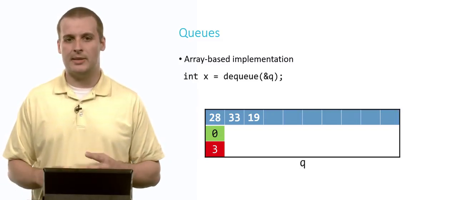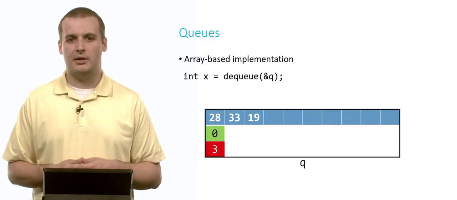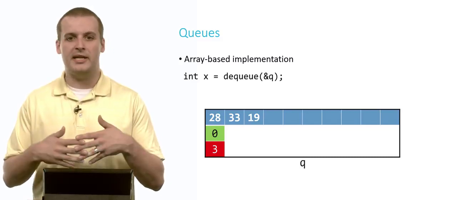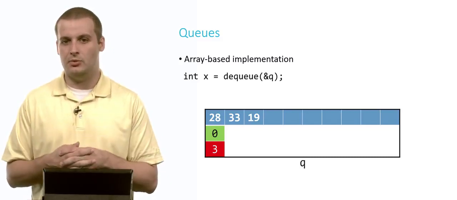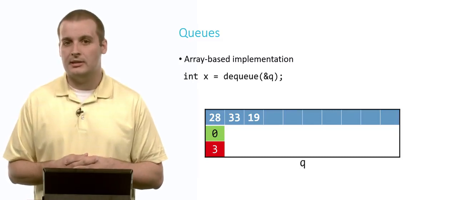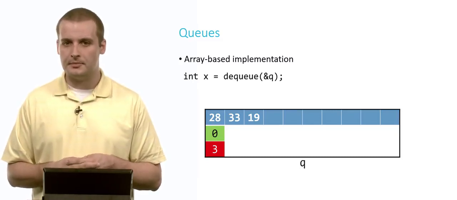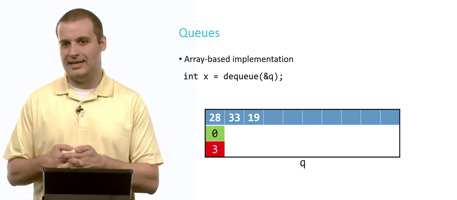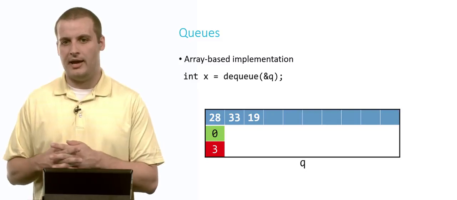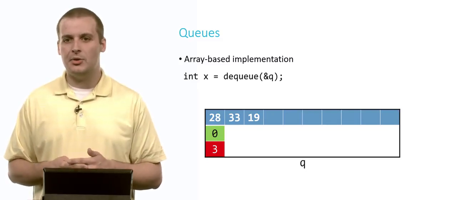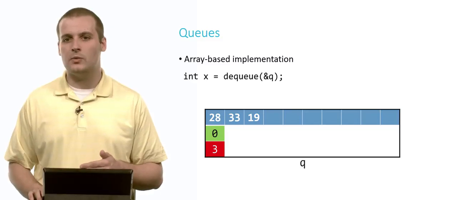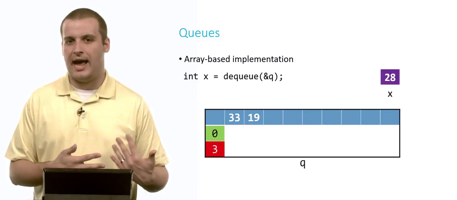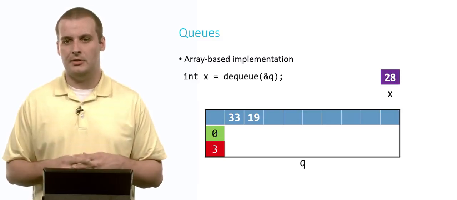All right, so now let's dequeue something. Let's remove an element from the queue. If we say int x equals dequeue ampersand q, again, that's a pointer to this queue data structure, what element is going to be dequeued? In this case, because it is a first in, first out data structure, FIFO, the first thing we put into this queue was 28. And so in this case, we're going to take 28 out of the queue, not 19, which is what we would have done if this was a stack.